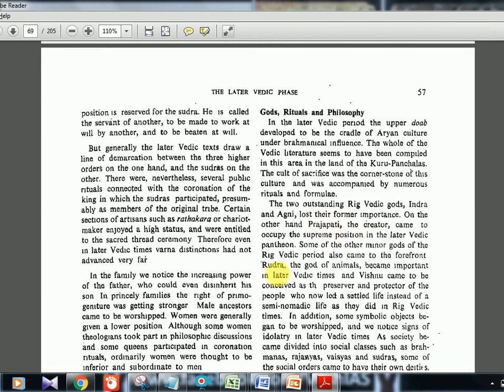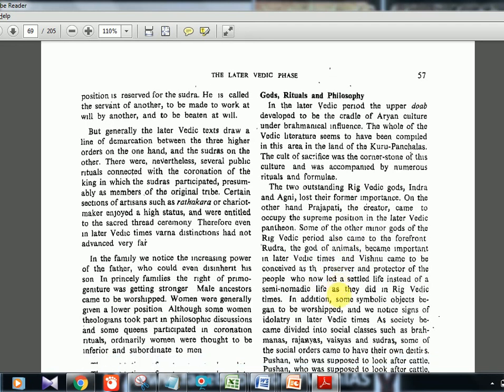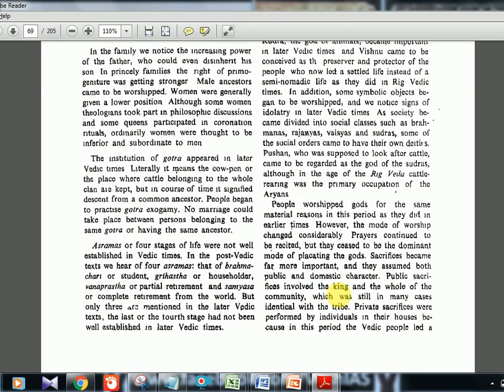After that, Rudra was a minor god in the Rigvedic time, but now it is an important god, the god of animals. Okay, so Prajapati is the creator, Rudra is the god of animals, and then Vishnu is the protector and preserver of the people. So 3 important gods in the later Vedic phase.